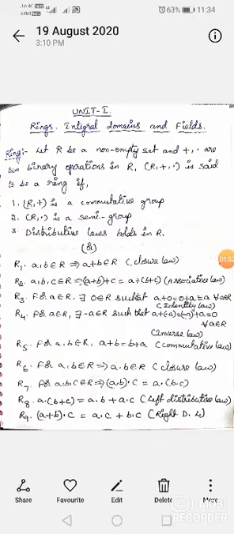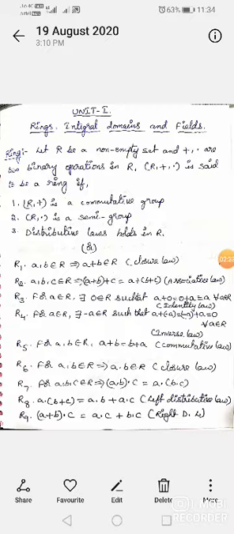Rule number 3, identity law. Identity law means for a belongs to R, there exists 0 belongs to R such that a plus 0 is equal to 0 plus a is equal to a for all a belongs to R. Here 0 is called the identity element in R. Rule number 4, inverse law. For a belongs to R, there exists minus a belongs to capital R such that a plus minus a is equal to minus a plus a is equal to 0 for all a belongs to R. Here minus a is called the additive inverse of a.